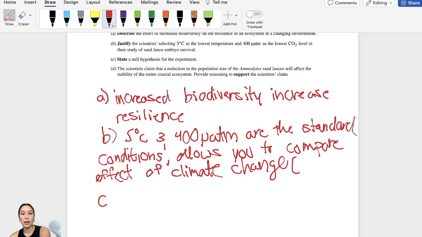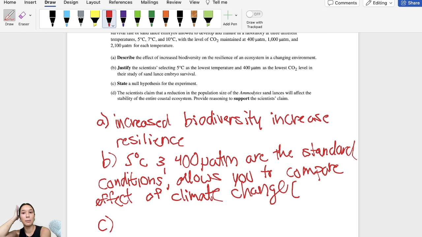Okay, C says state a null hypothesis for the experiment. Now, students should know what a null hypothesis is going in. This is one of the things that you're going to have to learn when you're doing your graphs and your experimental design. This is something that they don't specifically teach you, but you should learn in your lab work. Like I was saying, dependent variable, independent variable, what's a control, what's a null hypothesis, you need to remember what those are.